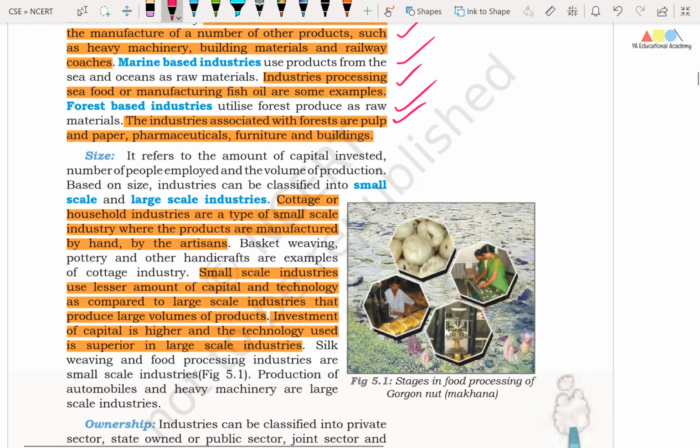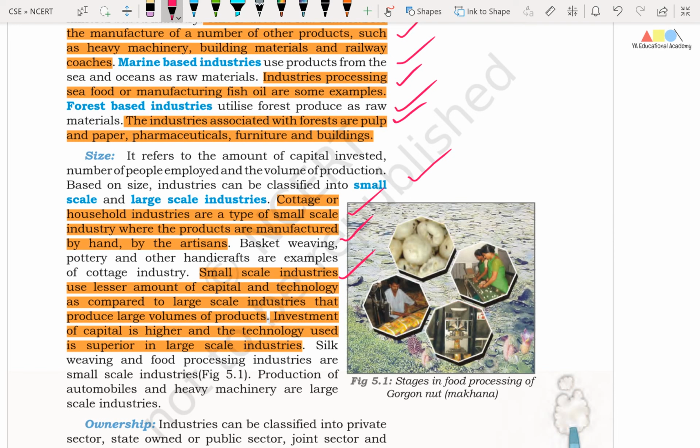Right friends, based on the size, industries can be divided into small scale and large scale industries. Friends, similarly, cottage or household industries are a type of small scale industry where the products are manufactured by hand by the artisans.